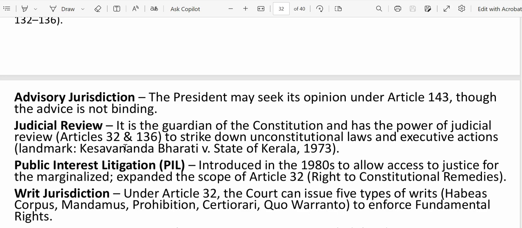Now it has the power of judicial review. Basically, it acts as the guardian of the Constitution. That means it can also review its own judgment. Let's suppose first it gave some judgment, later it can review whether that was correct or not, right? That happens based on Article 32 and Article 136. A landmark case for judicial review is Kesavananda Bharati versus State of Kerala, 1973.